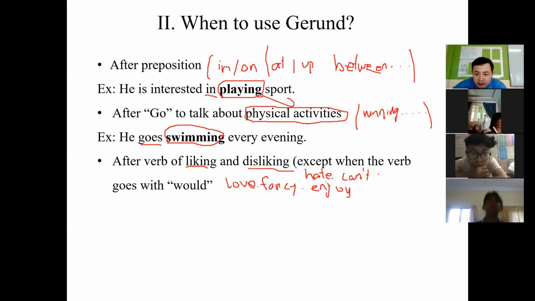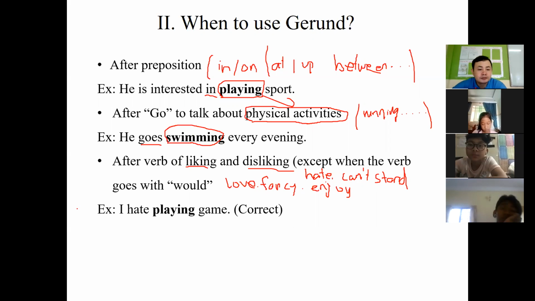Can't stand is also a verb of dislike. So when you see all these verbs, we use them with gerund as well. Example here, I hate playing game. You see, hate is a verb of dislike. So after this verb, we need gerund here: play, and then we add ing, it becomes gerund.